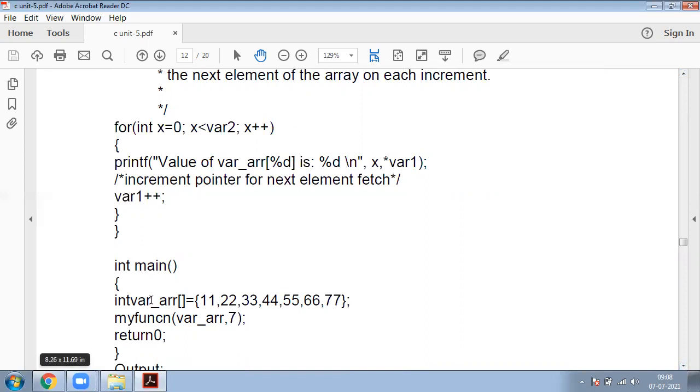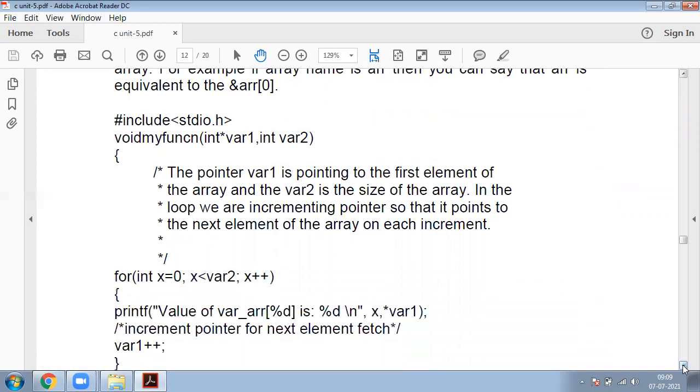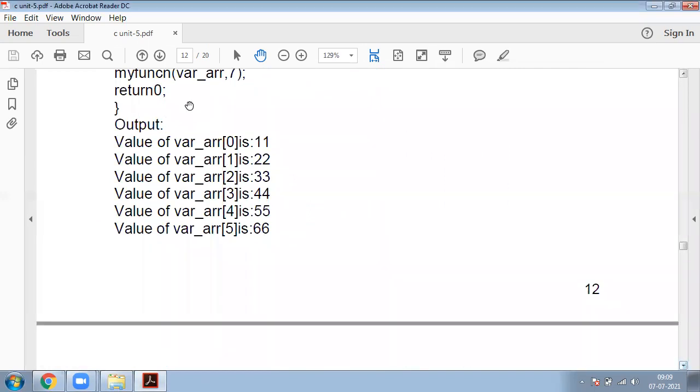Whenever the function is called, the actual parameters are passed, copied, to our formal parameters in the function body, and the function body executes. Finally we get the result: the values of the array, double one, double two, double three, up to double six.